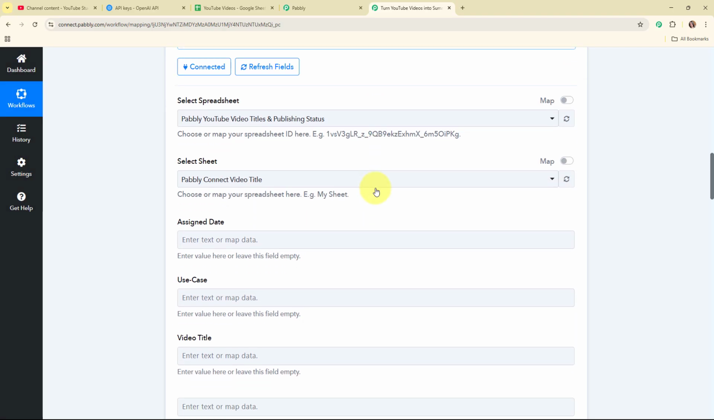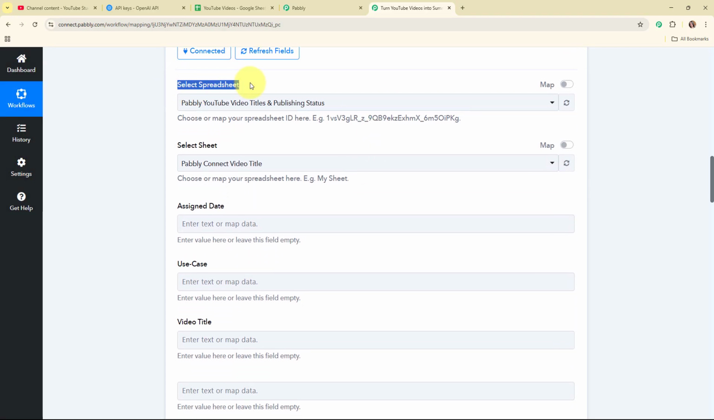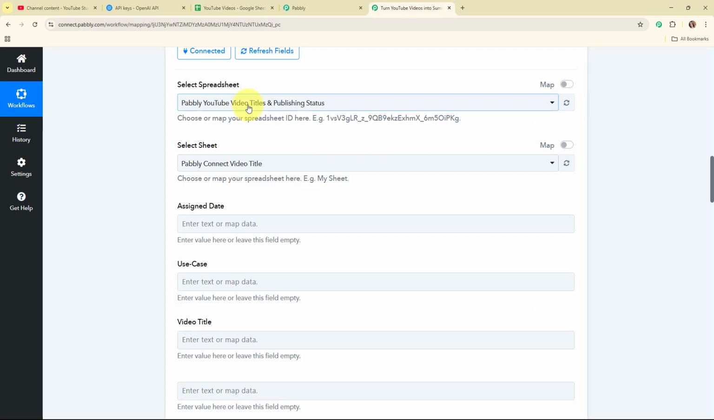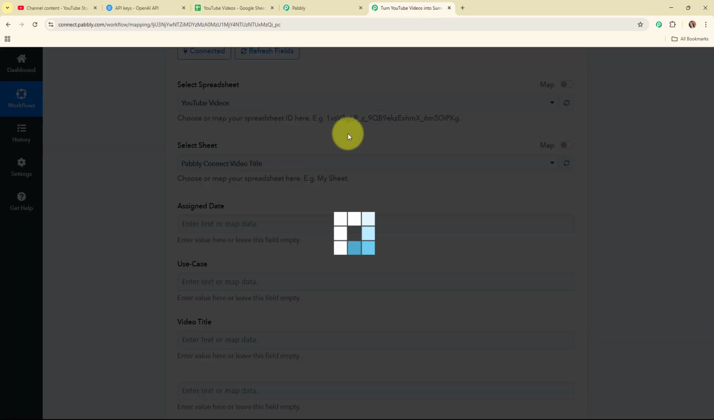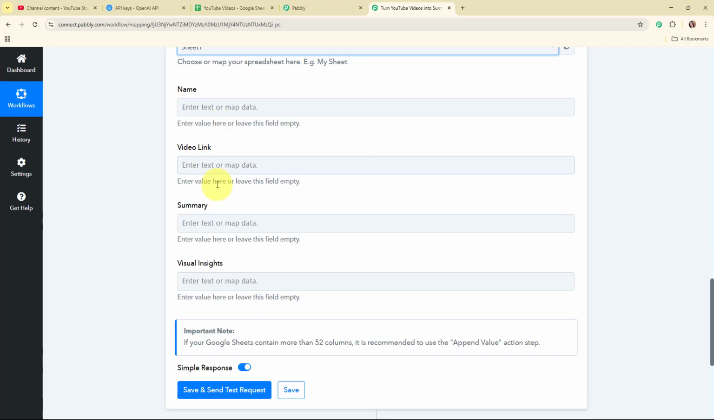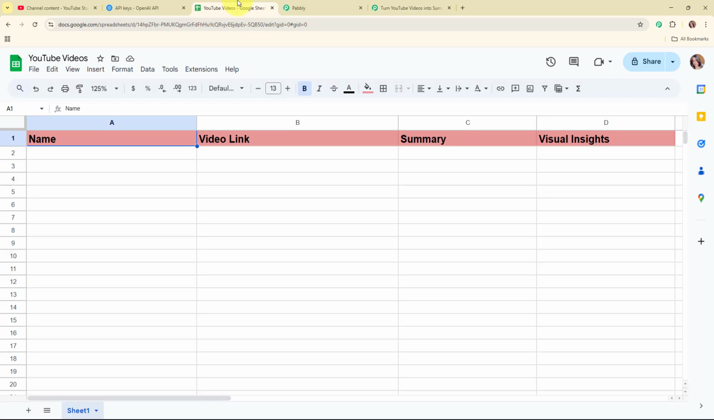So moving forward, and then here it's asking me to select the spreadsheet. So I've already shown you that I have my spreadsheet with the name YouTube videos. So in this particular case I'm going to select my spreadsheet as YouTube videos, and here after selecting the spreadsheet I'm going to select my sheet as sheet 1, and then it is asking me for the name, video link, summary and the visual insights. So basically these are the fields that I've added over here in my Google Sheets.